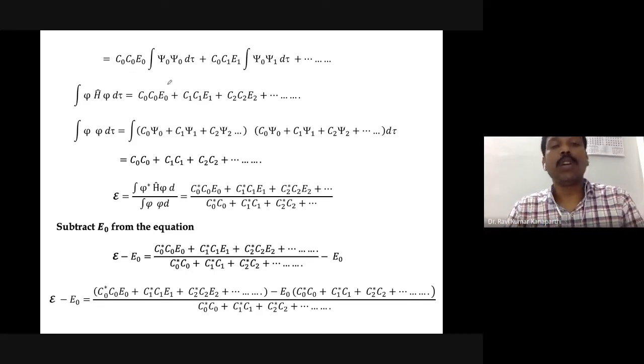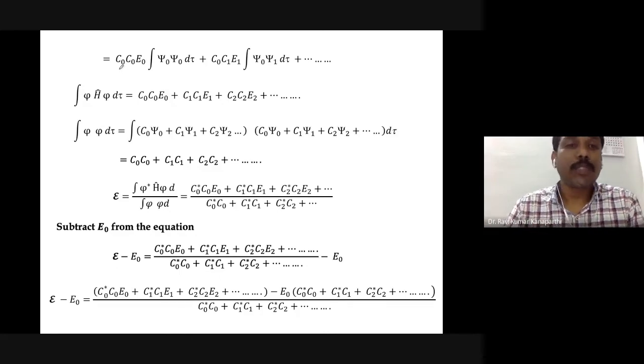So essentially what we get is C0 psi 0 multiplied by this type of integral, and all the cross terms will vanish. Now this is the object that we have right now, that is the numerator. Please correct it: there should be one complex conjugate notation here.